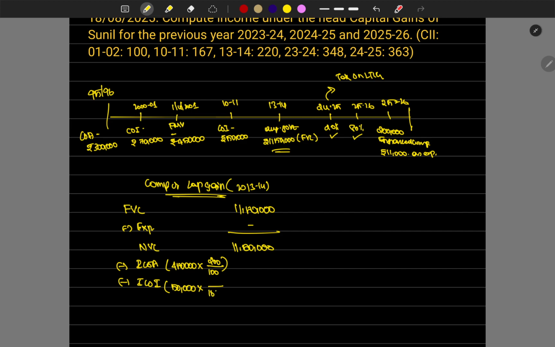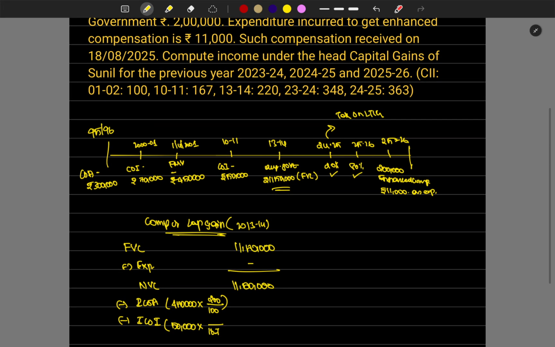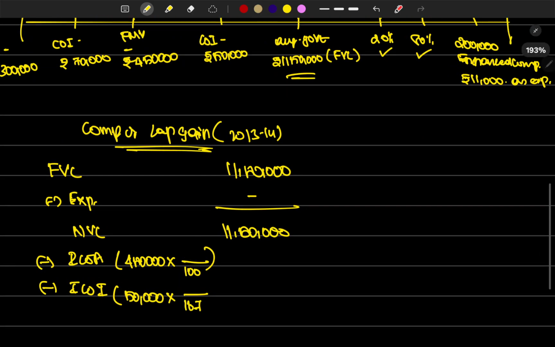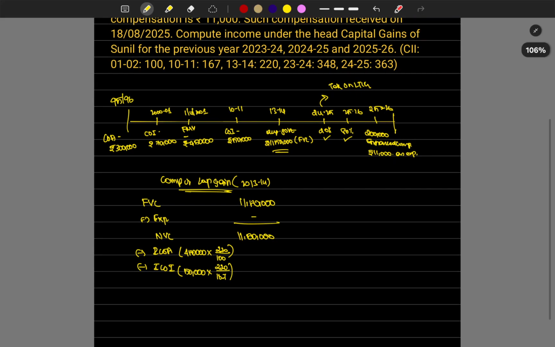The index for 2010 is 167, and the current year is 13-14. Here 4,50,000 into 220 divided by 100 is 9,90,000. 50,000 into 220 divided by 167 is 65,868.